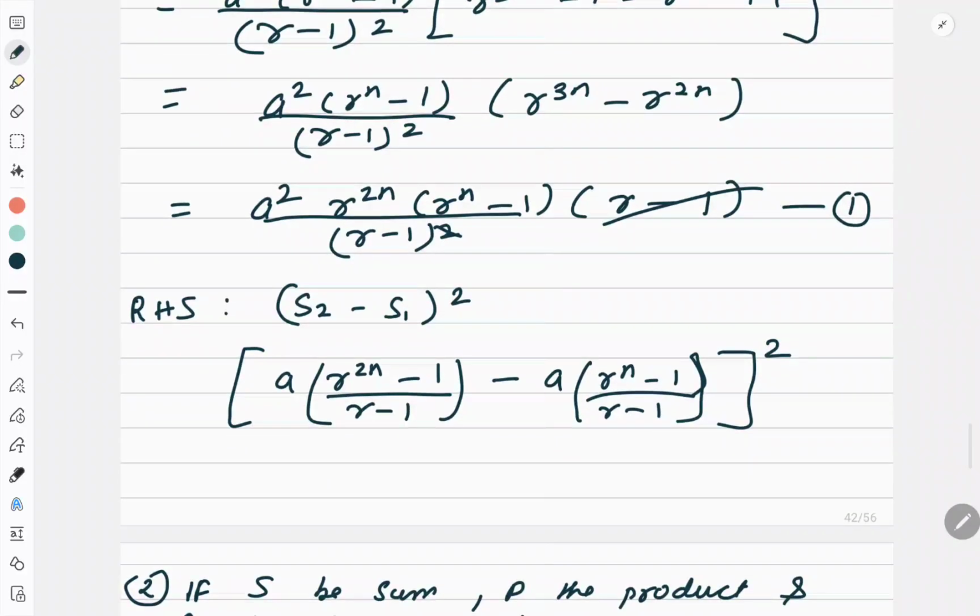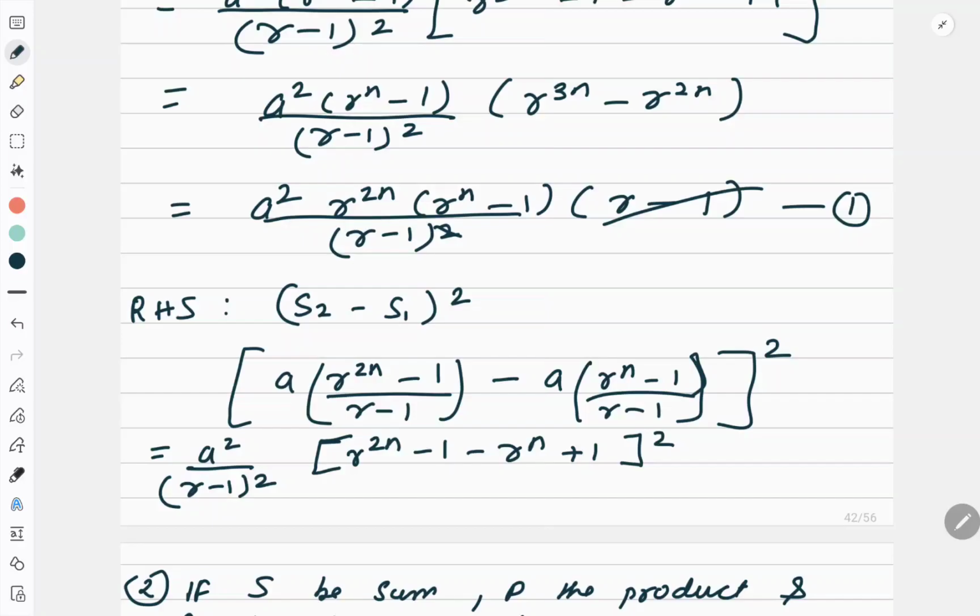So now if I square this, what will I get? Numerator a square, denominator r minus 1 whole square. And then what is left here? r to the power 2n minus 1 minus r to the power n plus 1, and this is squared.